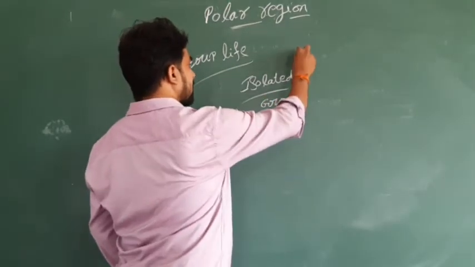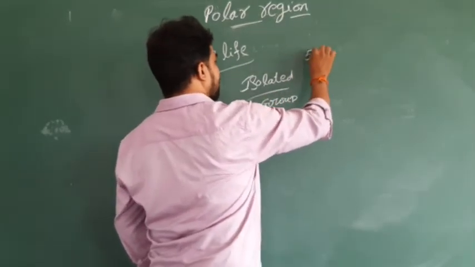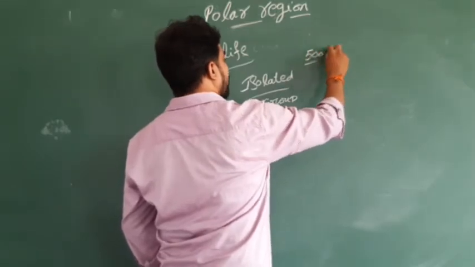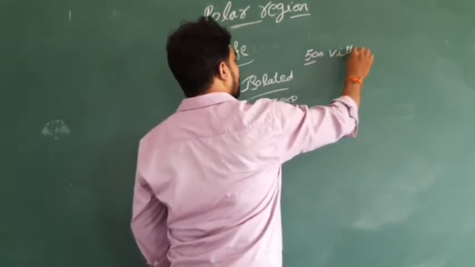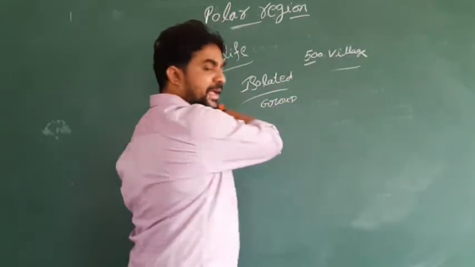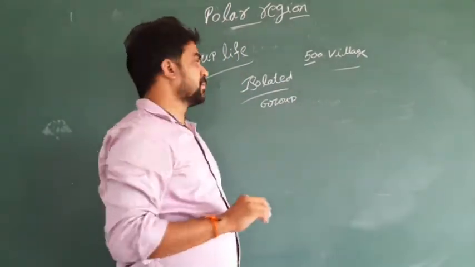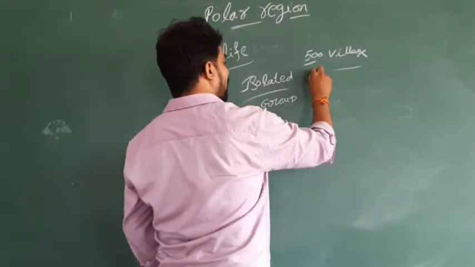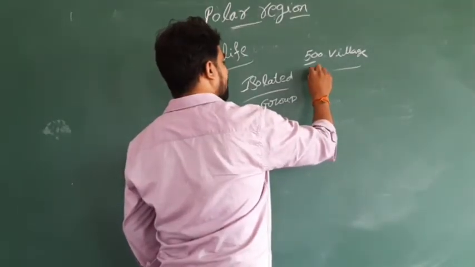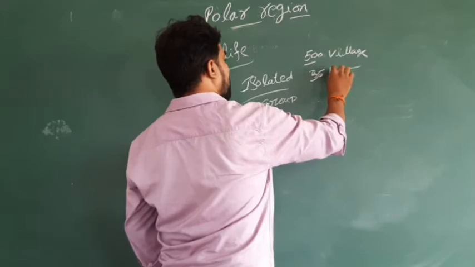Take an example: in the region of Alaska, there are 500 villages, and in each village they form a group of between 35 to 45 people.